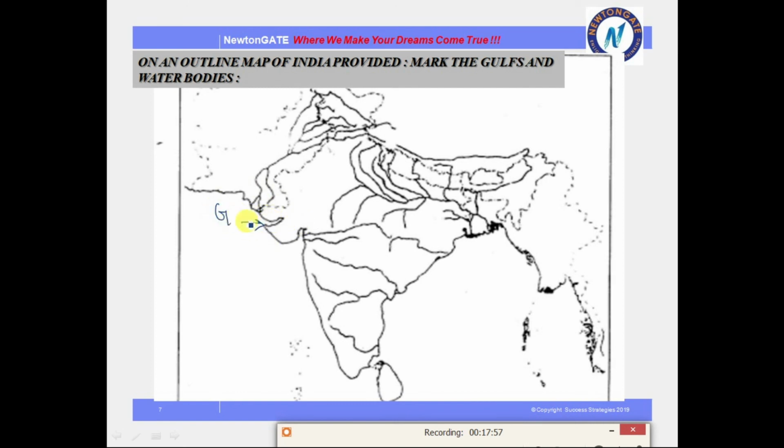Okay, this gulf is called the Gulf of Kutch, and this gulf is called the Gulf of Khambat. Okay, so this is somewhat near to Mumbai. Next, Chilika Lake. So this is what I just now told you, this is river Mahanadi.